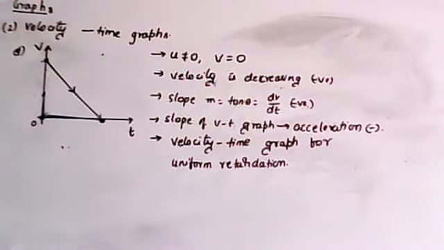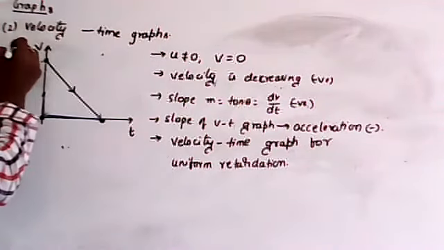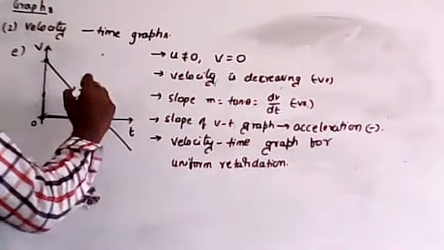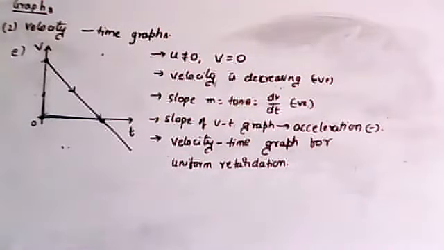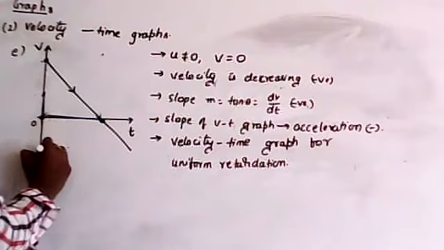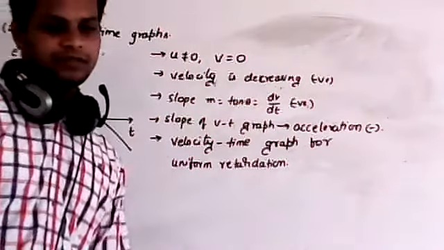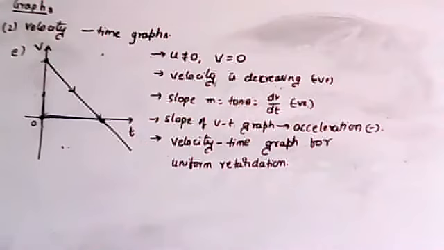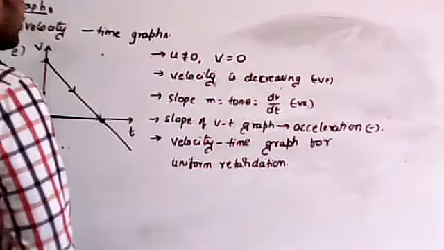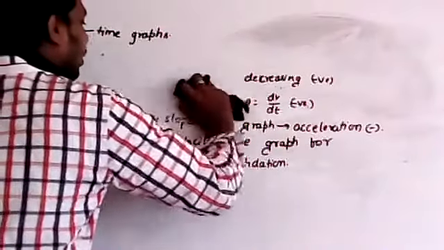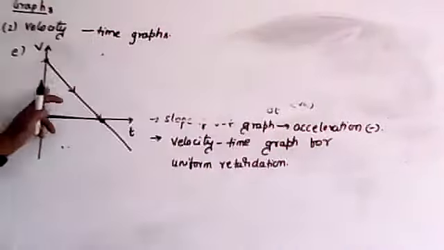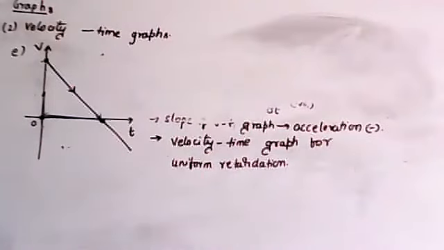Now listen. The next graph, if the graph is like this, so that it moves to some other axis. In this case, remember, first the slope decreases and then increases.